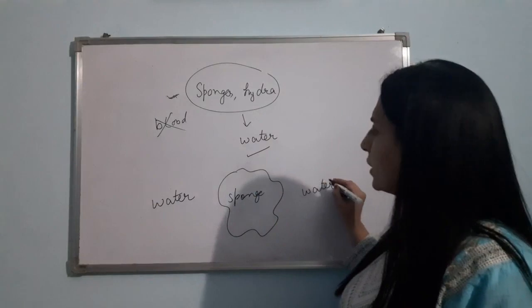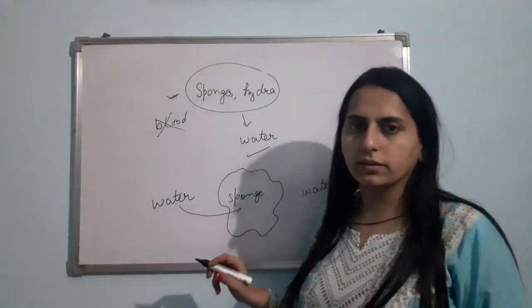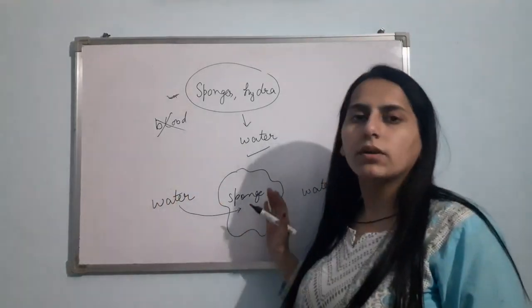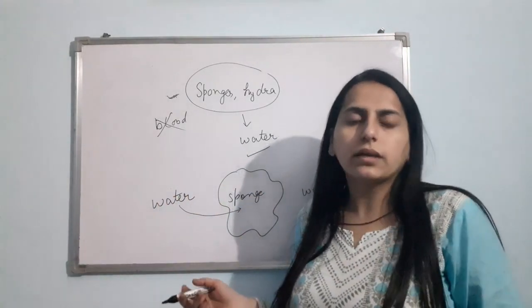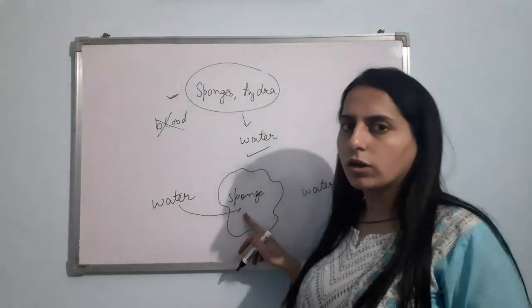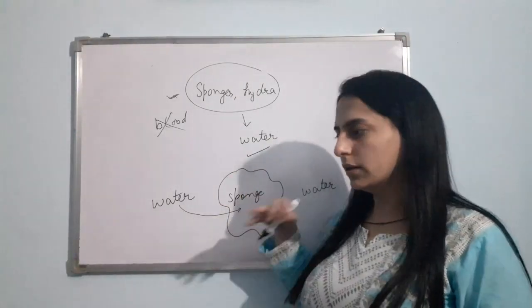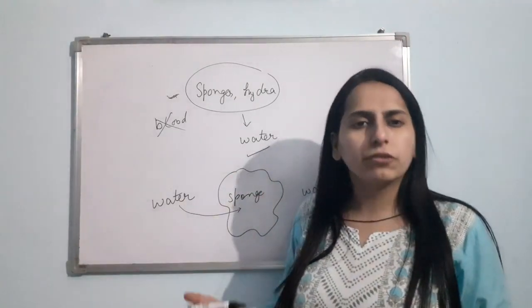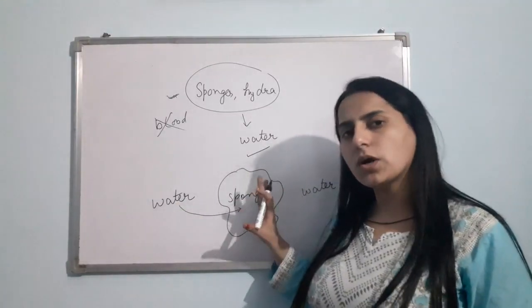So from the outside the water will enter its body, and obviously the water will bring nutrients, oxygen, everything that is required by this sponge. It will bring oxygen, it will bring food, or I can say nutrients. That oxygen and those nutrients will be taken by the sponge.